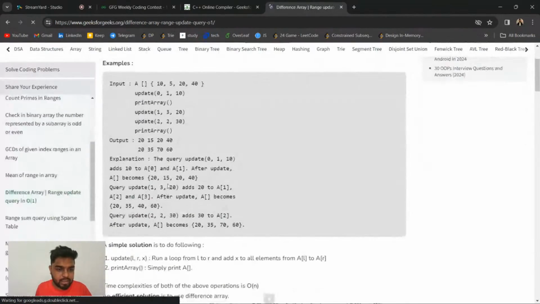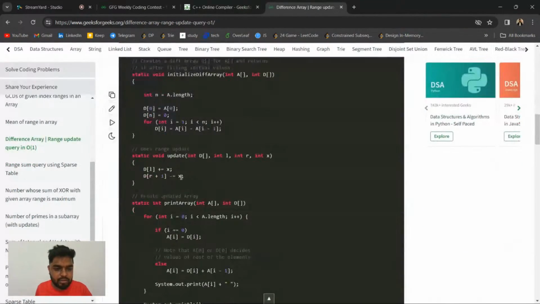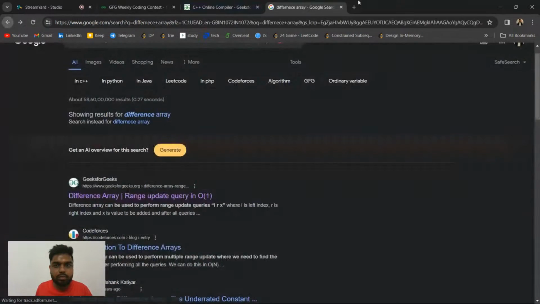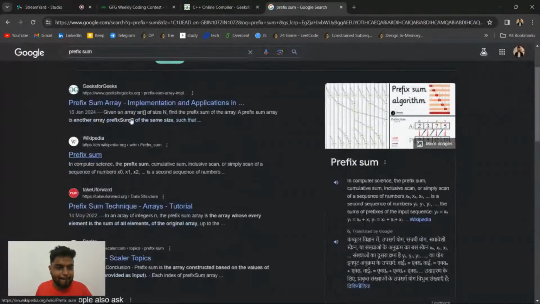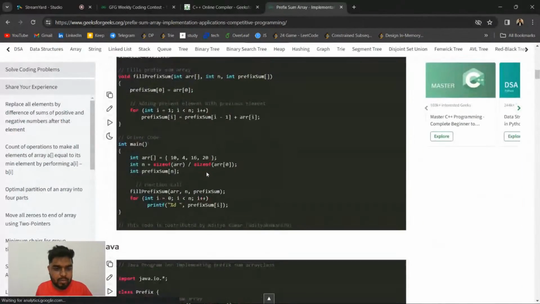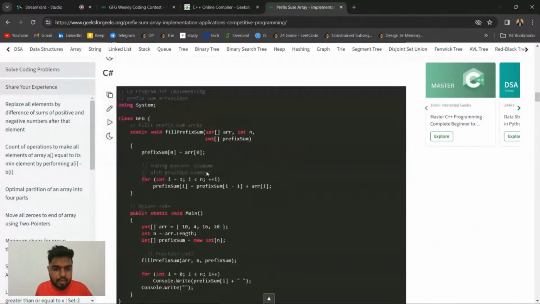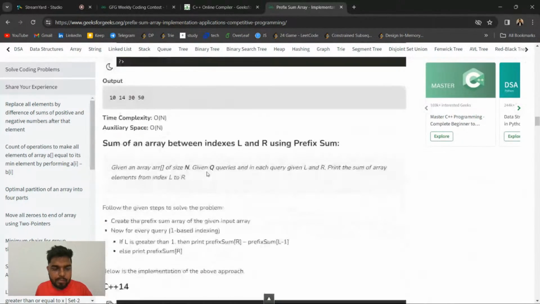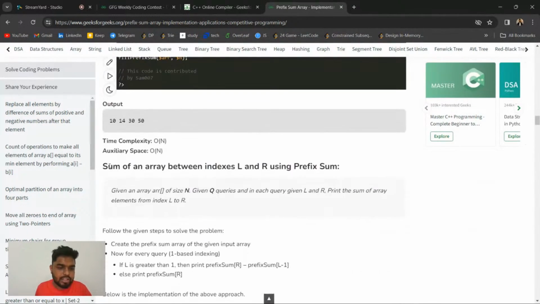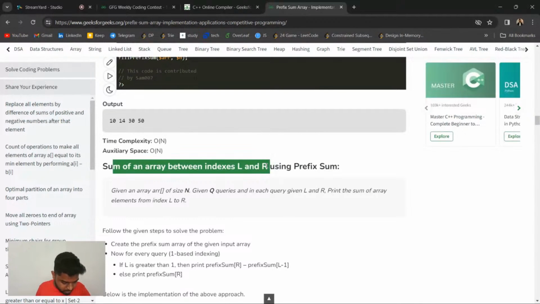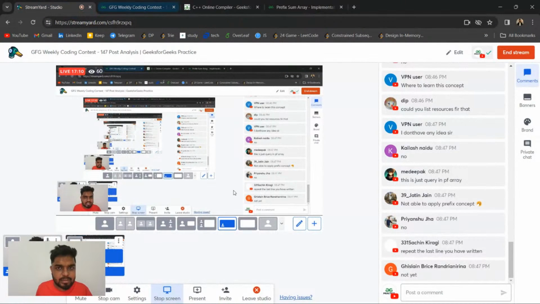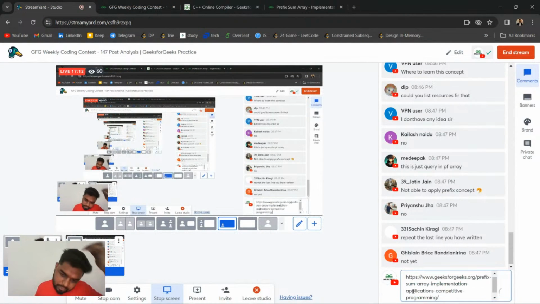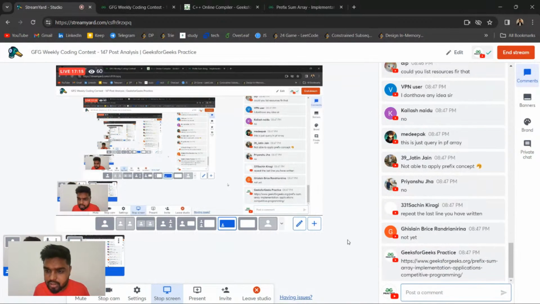There's this concept of update query in this much time, or if I have to find the prefix sum, the sum of elements in the range L to R. Okay, I'll repeat it, give me a second. Basically this concept is the prefix sum array concept. If you don't know, then I will show you here. Jha is saying not able to apply the prefix concept.